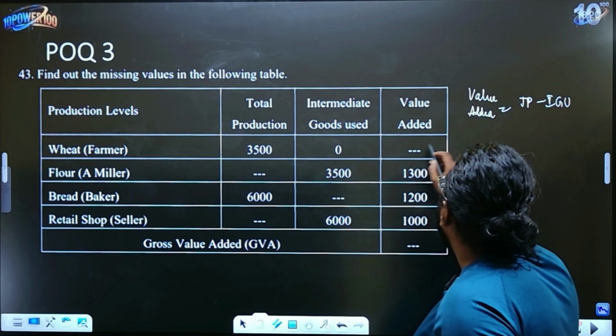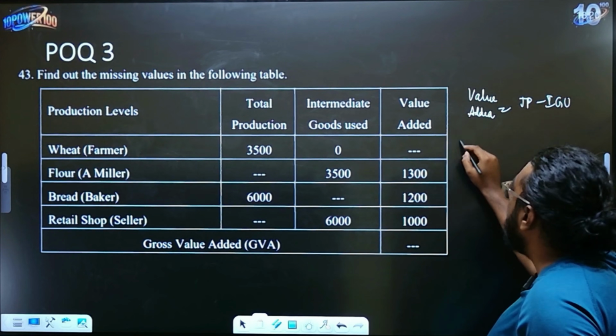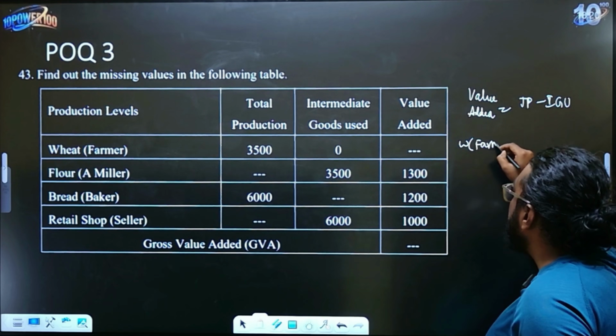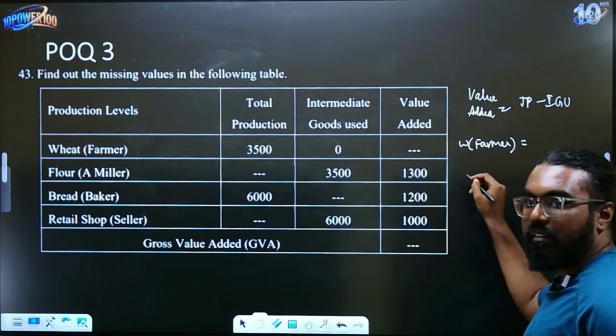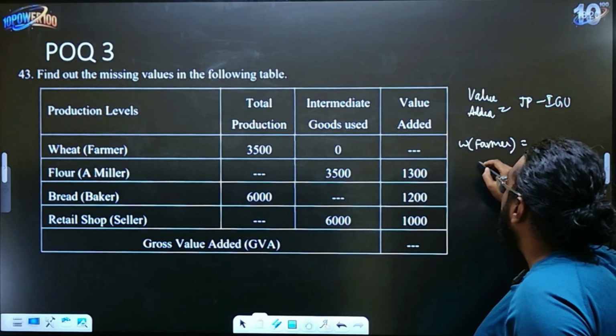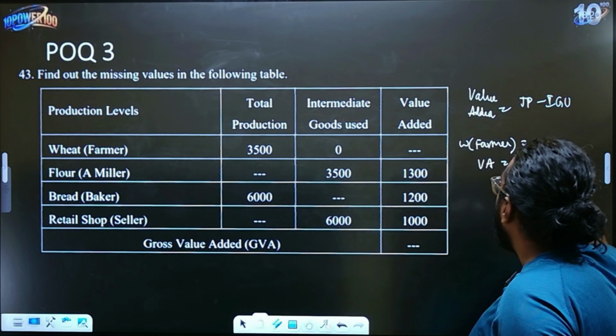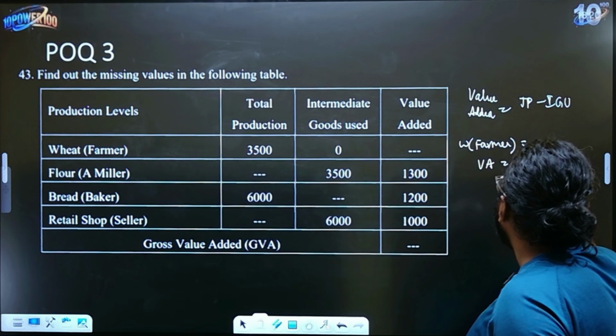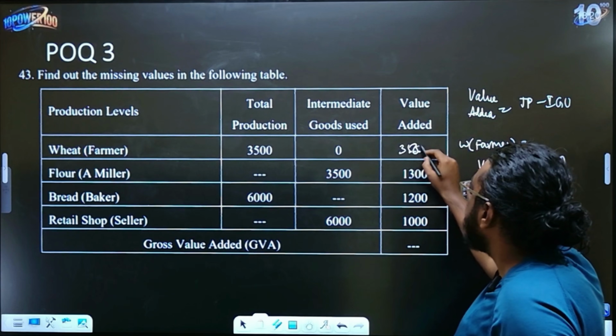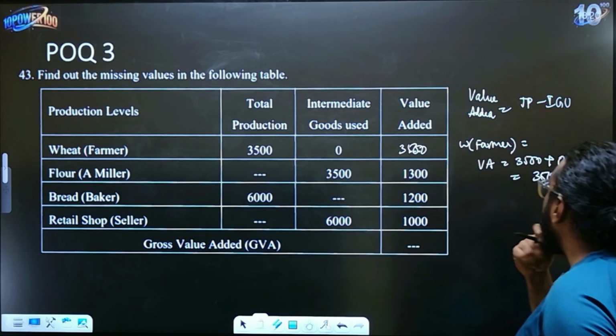So ಇಲ್ಲಿ value added ನ ಕಂಡುಹಿಡಿಯಬೇಕು. So which is nothing but wheat of ಬರೀತಾವಾಗ please just don't write the table, you have to show the working, children. So value added we need to find. Total production is 3,500, intermediate goods used is 0, so the answer will be 3,500. Okay, second one again we have to find total production.